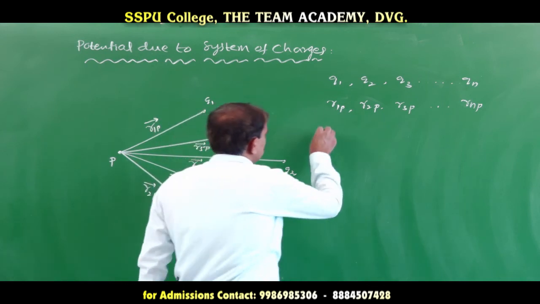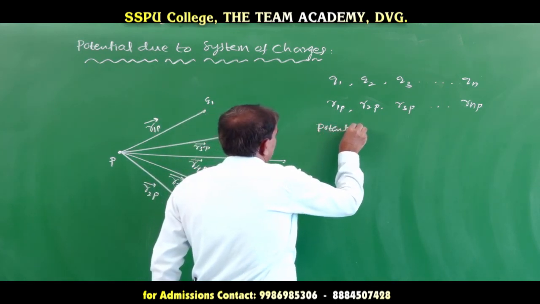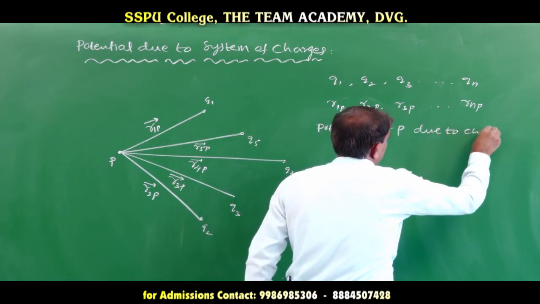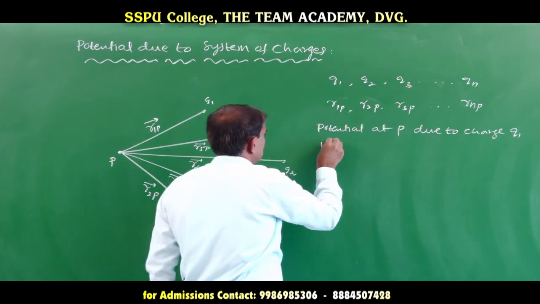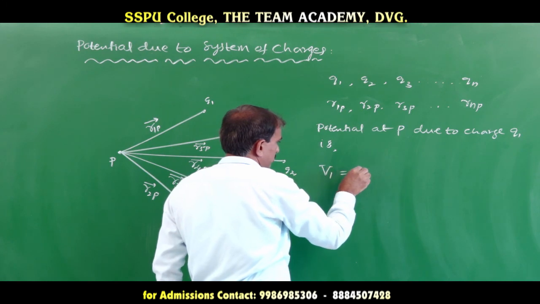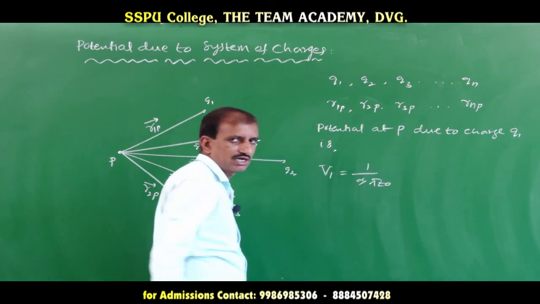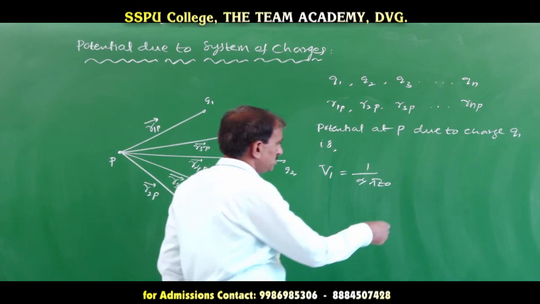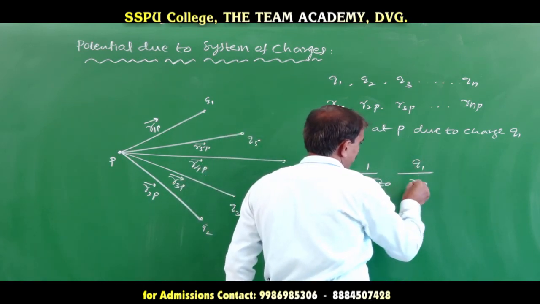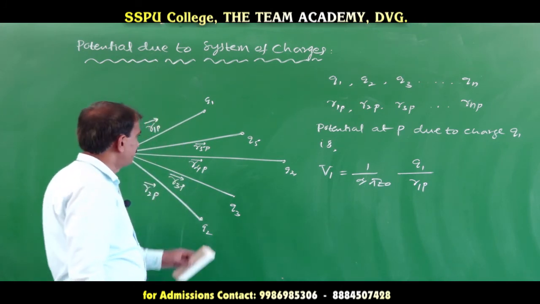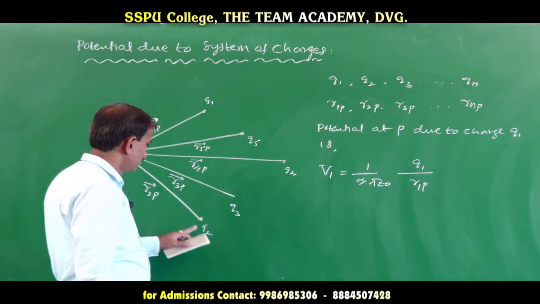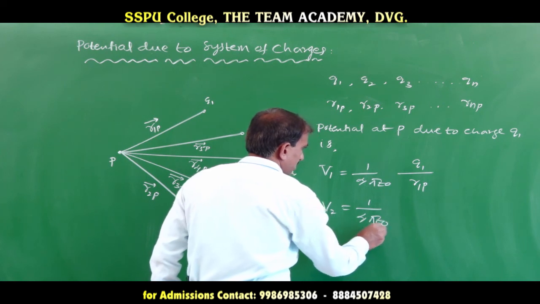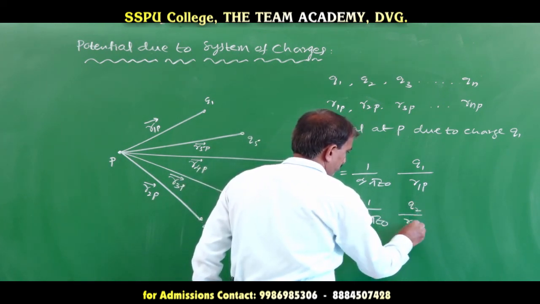The potential at P due to charge Q1 is V1 equal to 1 over 4 pi epsilon naught into Q1 divided by R1P. Similarly, the potential at P due to charge Q2 is V2 equal to 1 over 4 pi epsilon naught into Q2 divided by R2P.